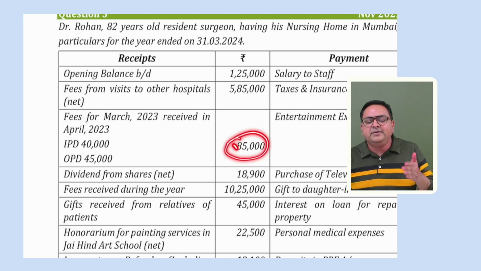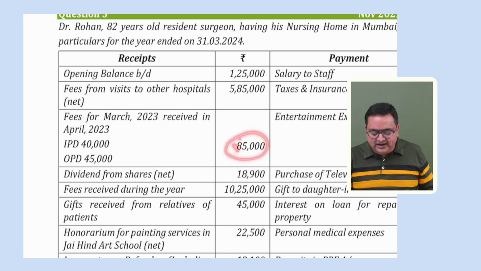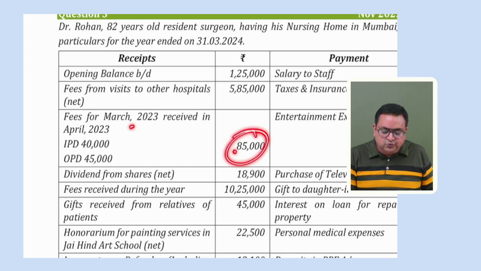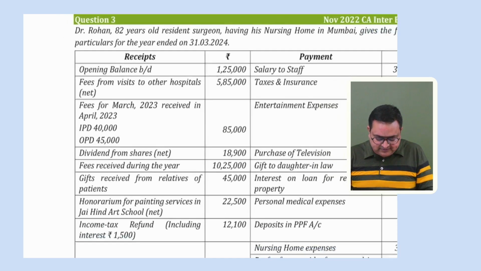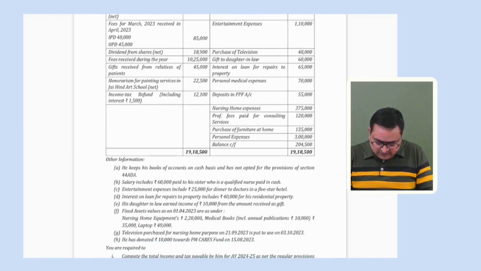But if this person maintains the accounts as per cash basis accounting, then this 85,000, although it belongs to last year, will be taxed in this year. Is it mentioned somewhere how this person maintains the accounts?